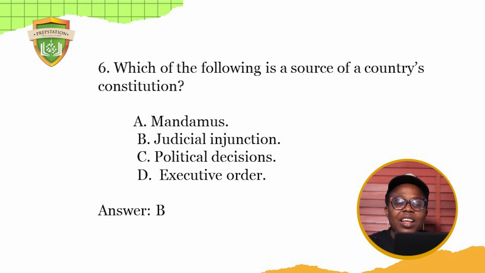Judicial injunction happens to be one of the sources. We have history of the people and others. I just mentioned this one. Please take note of this. There are about 5 to 6 sources of constitution. There are even more. If you go through your government textbook, you see more sources. Okay, let's go.